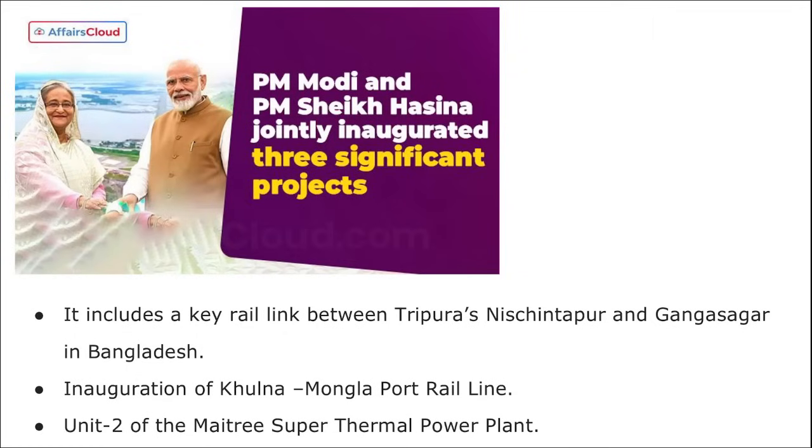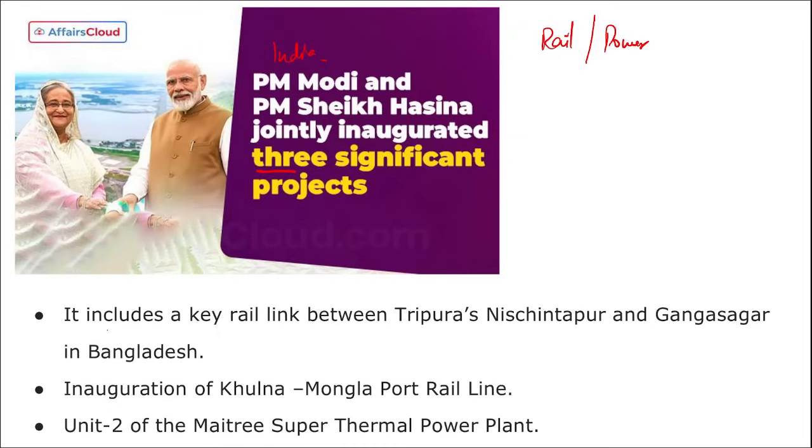Let's start. First is PM Modi and PM Sheikh Hasina have jointly inaugurated 3 significant projects. Remember, PM Modi is of India, and Sheikh Hasina is the Prime Minister of Bangladesh, correct? And on 1st of November, via virtual mode, they inaugurated 3 projects. These projects are in the railway sector and power sector, correct, between India and Bangladesh.